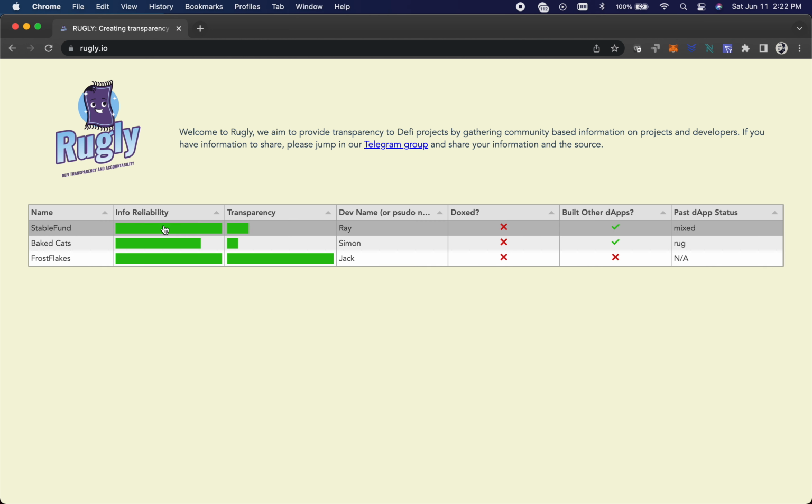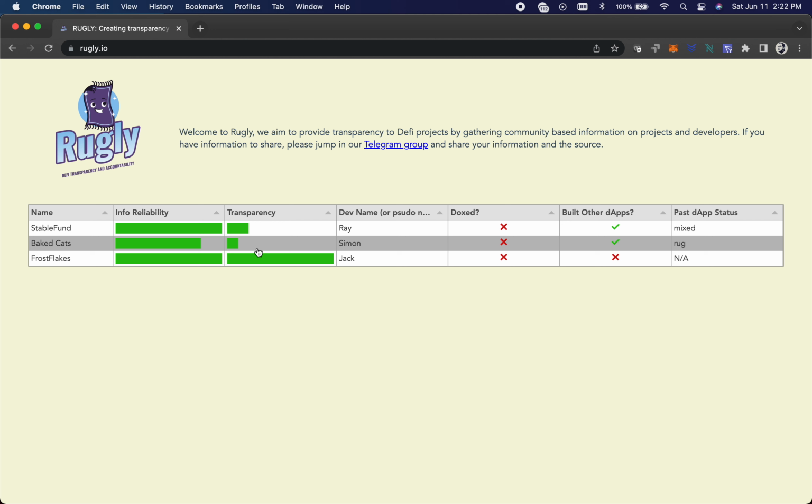Another one is Stable Fund. We all know who the dev is. That's not in question. We know other dApps that they've built. We know the owner dev's name. We know all that stuff. But this is transparency of the current dApp. Stable Fund has a link to their contract, but they don't show what's happening with the funds that they're taking out, and things like that.